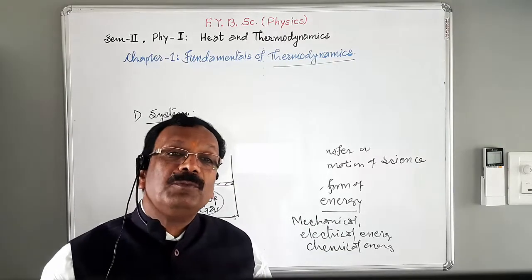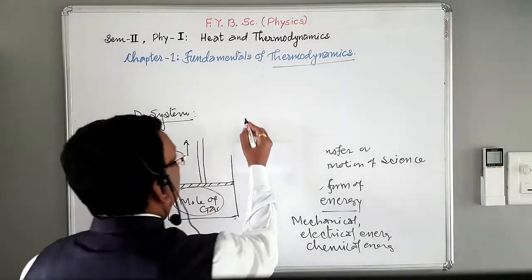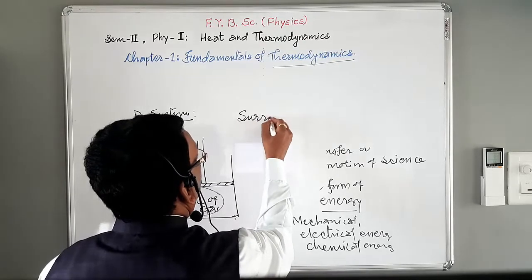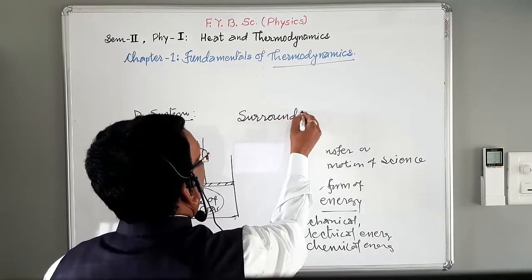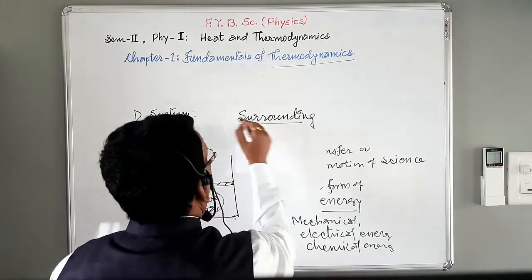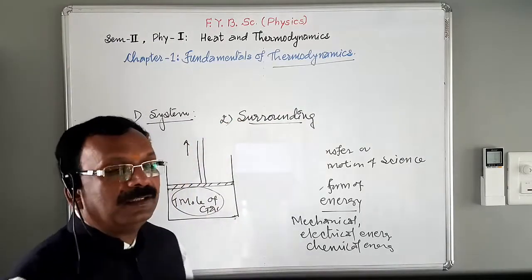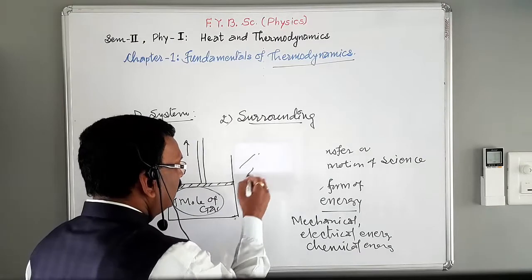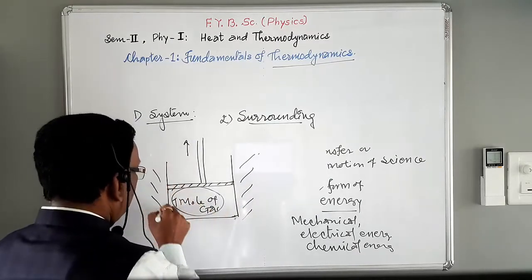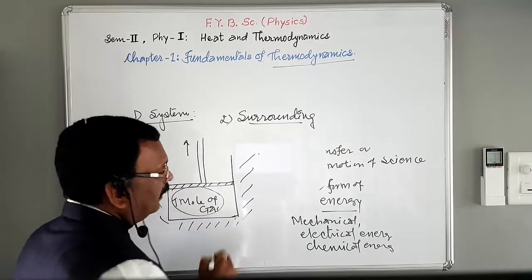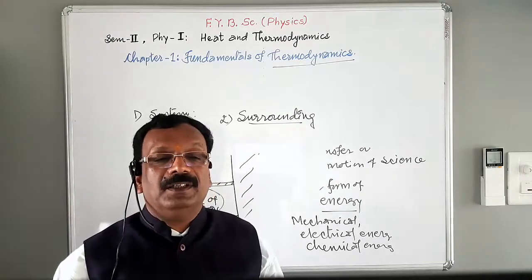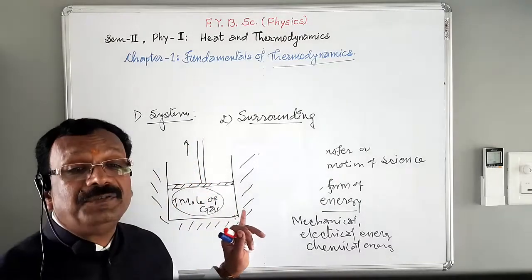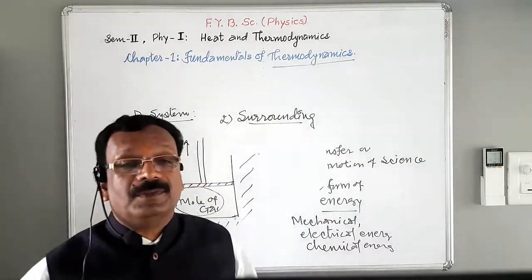Then there is one more important term, surrounding. What is surrounding? Anything outside the system is nothing but its surrounding, which has a direct effect on the system.